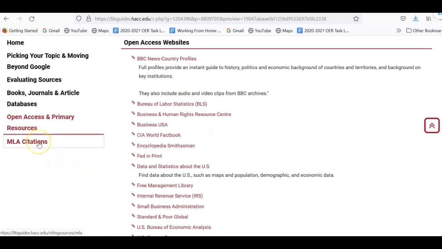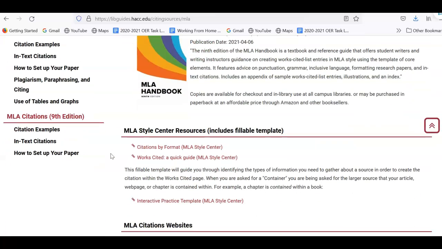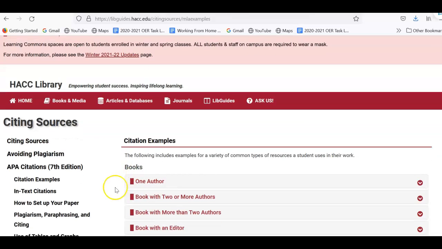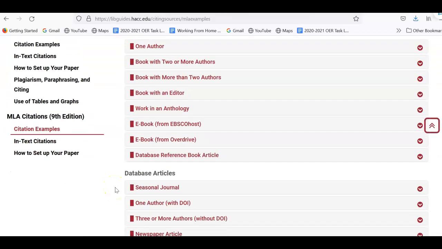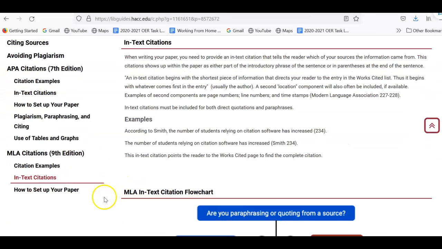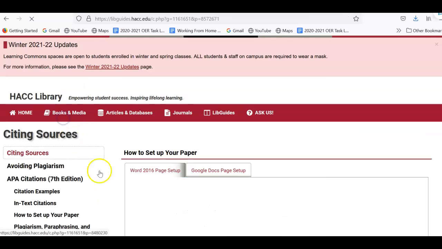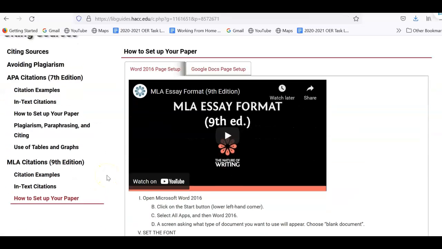Lastly, and this wasn't brought up as something causing anxiety in this class, but I know that a lot of students do express anxiety around MLA citations. So here is a link for how to do MLA citations. We have citation examples. So this is what it should look like in your works cited. We have in-text citations. So this is what it should look like within your paper when you're citing something. And then lastly, we have how to set up your paper in MLA format.